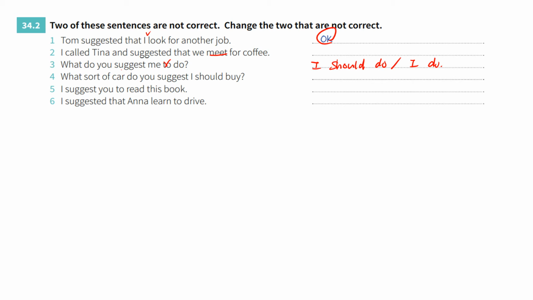Okay, number 4. What sort of car do you suggest I should buy? Number 4 sounds okay. So with that should is just like I buy, or I bought. And number 5, I suggest you to read this book. And then I just said don't put "to." I just suggest you read this book, or you should read this book.